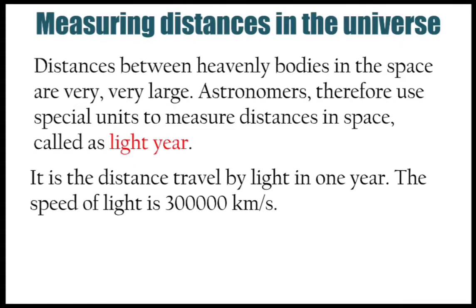So I have told you the distance covered by light in 365 days, that means in 1 year. So that is 365 days multiplied by 24, that is the number of hours present in one day. So that will give us the total number of hours in the year. Then again, if I multiply it with 60, it will give us the number of minutes present in 1 year. Then if I again multiply it with 60, it is going to give us the total number of seconds present in 1 year.